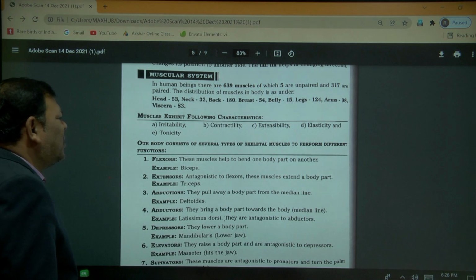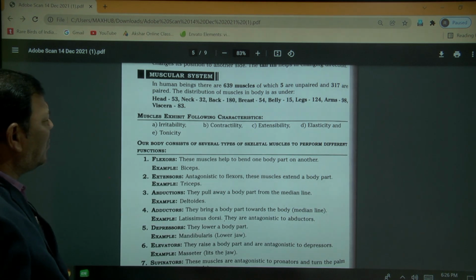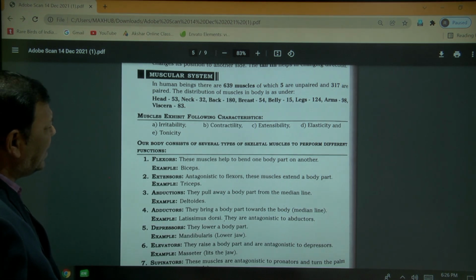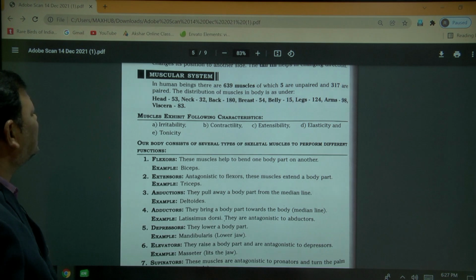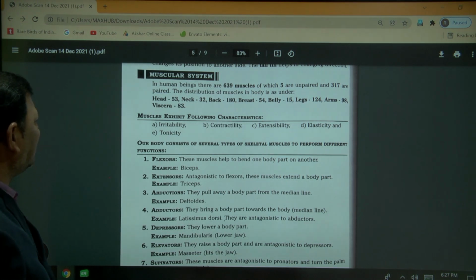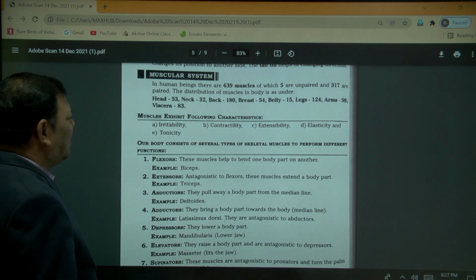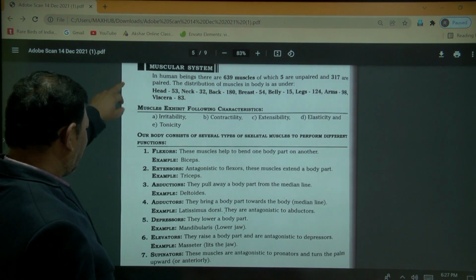Muscles exhibit the following characteristics: irritability, contractility, extensibility, elasticity and tonicity. So these are the characteristic features of muscles.